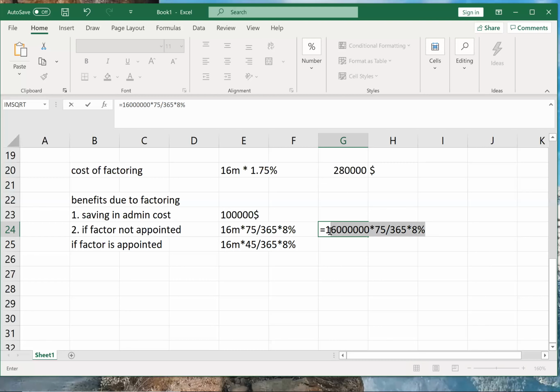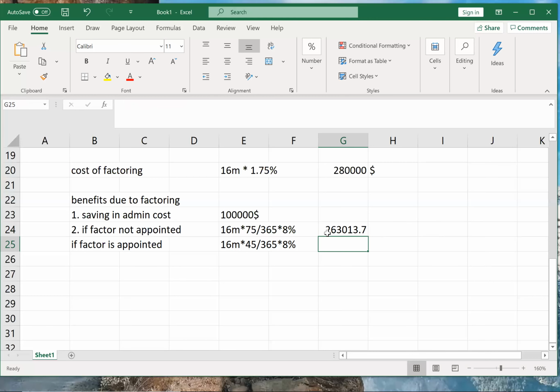26301. Correct. So this would have been my cost. Okay. But now due to appointing of the factor, what has happened? I only pay 16 million into 45 days into 365. So I only end up paying 1,57,000. Correct? Therefore, cost saved will be what? Cost saved will be this minus this. Just like last problem. So $205 is my cost saved.